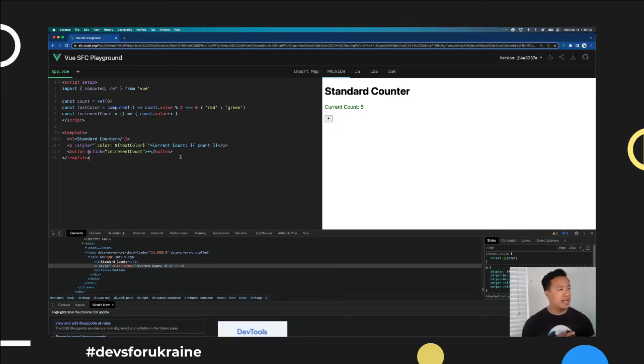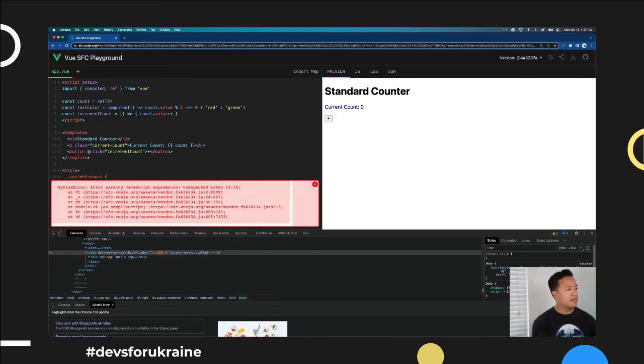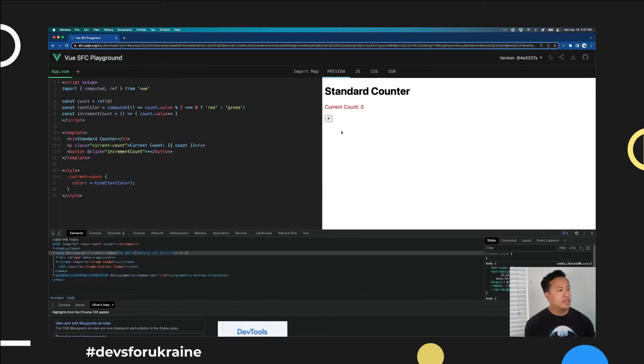Now what we want is to try out this new dynamic style that I told you about. So we have current count, and let's just switch it to color blue at the moment, just to make sure this works. We're going to replace this inline style with a class of current count, and there you go, it's blue now. But what we want is for it to be managed by JavaScript. How do we have our CSS managed by JavaScript? Well, we're going to v-bind the text color. Once we do this, you'll see that it updates and everything changes as expected.